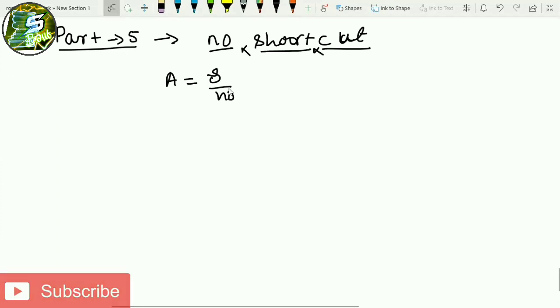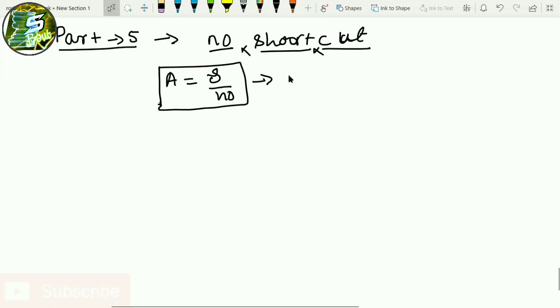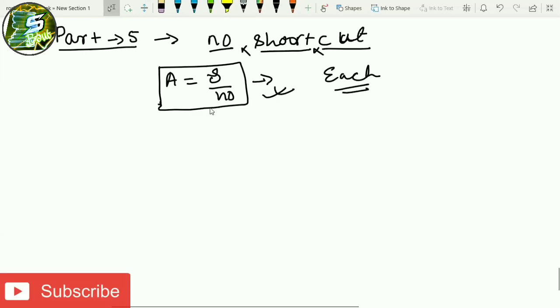When I am done with a lot of brainstorming and I come to the point that no shortcut can be used in this kind of question, I am forced to use this formula and make an equation by using it. That is part 5. Am I clear? No theory at all. Let me tell you, every question can be solved by this formula. I think in the previous class I said this also. Each and every question of average can be solved by this formula, except that weighted average thing.